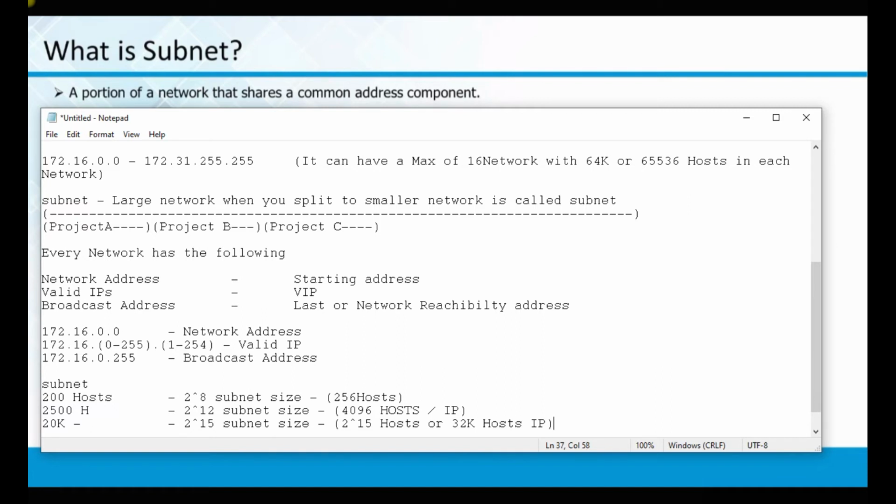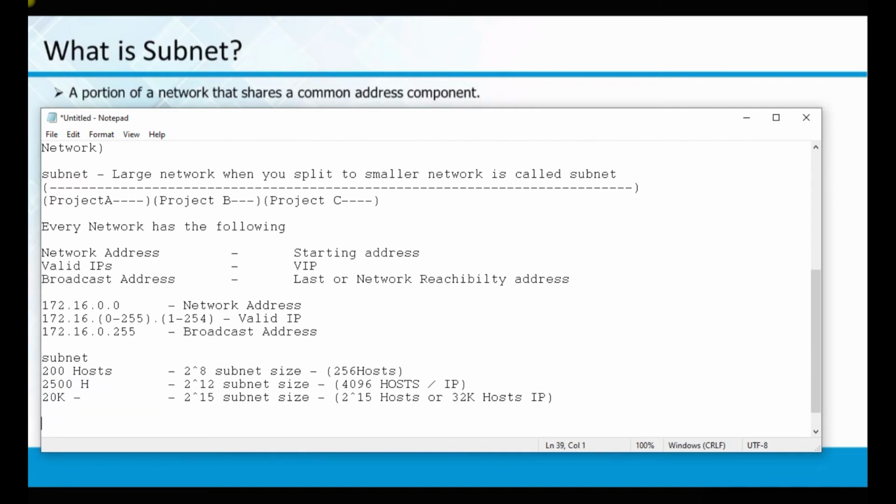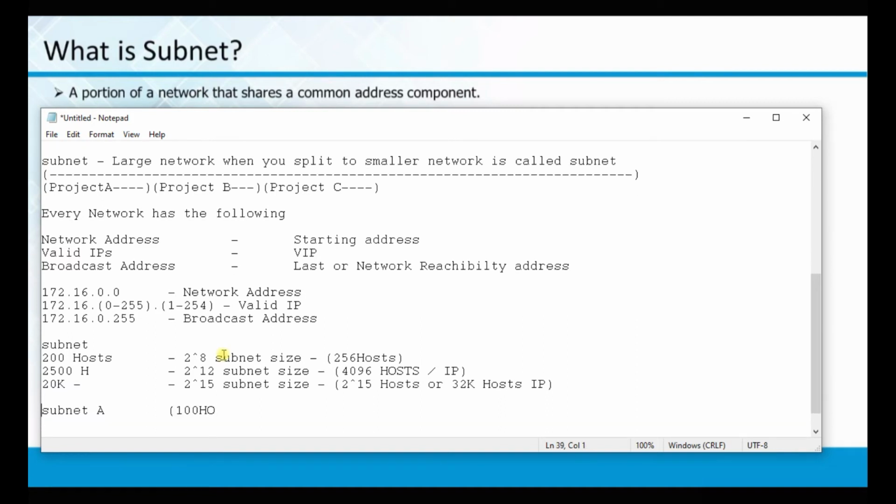So now I have two subnets. I am taking one subnet A. I'll say my requirement is about 200 hosts. In a practical scenario, I'm coming back to 172.16.0.0. But before I start about subnet, I want to explain what is network, net mask. We need to understand about net mask.